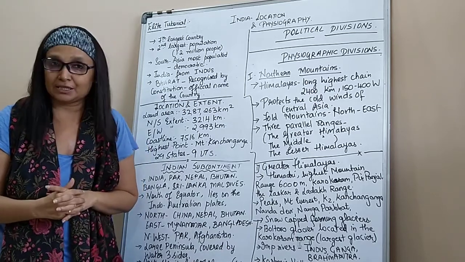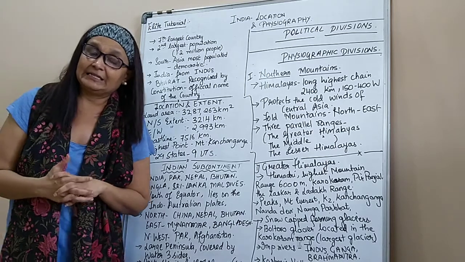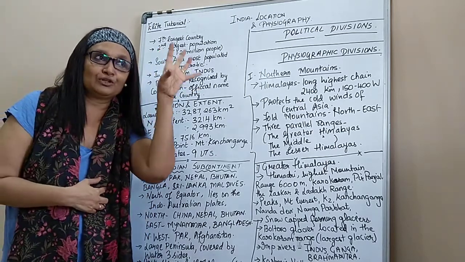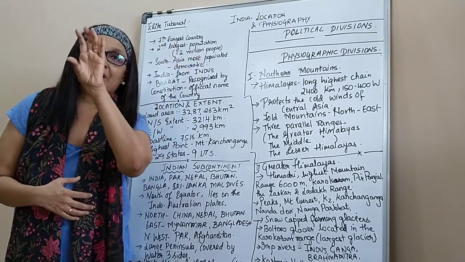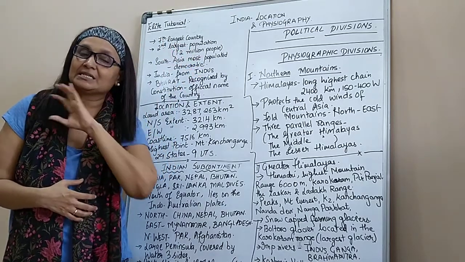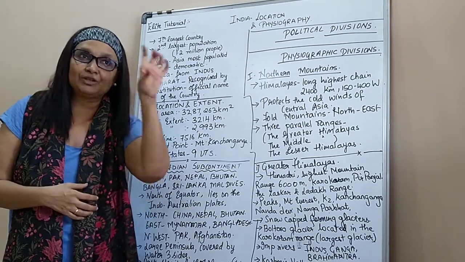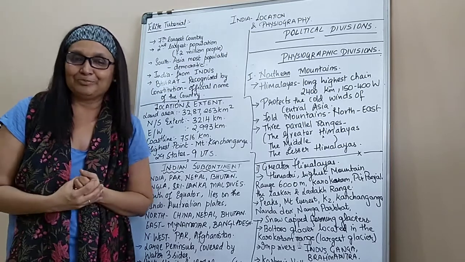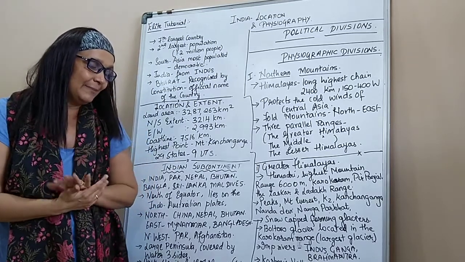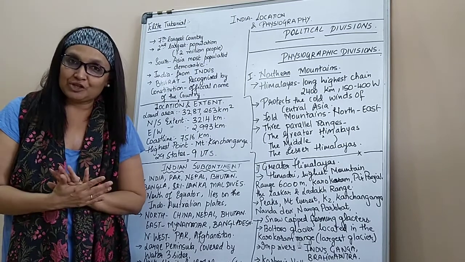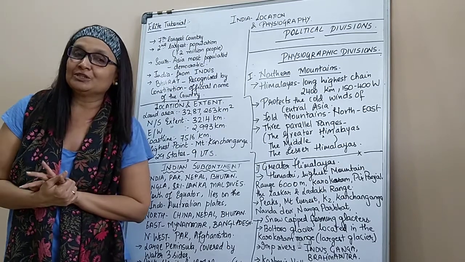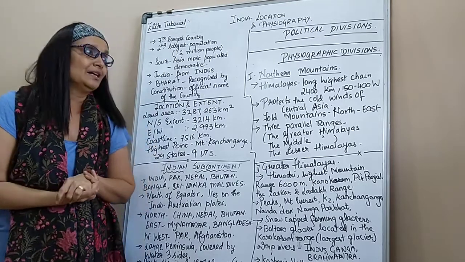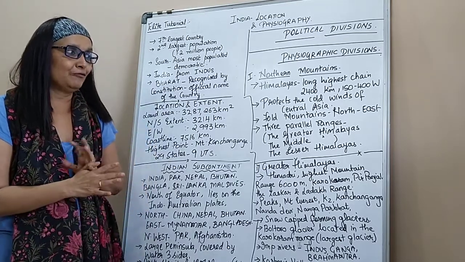The important rivers situated in the Greater Himalayas, going from west to east, are first Indus. Coming in the middle is Ganga, and going to the east is Brahmaputra. These are the three important rivers of our country. Yes, Indus is our pride. Apart from that, we have the Kashmir Valley and the Valley of Flowers of Uttaranchal, which are part of the Greater Himalayas. Okay, so I am done with the first part.